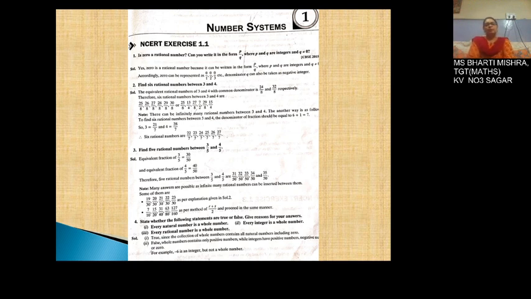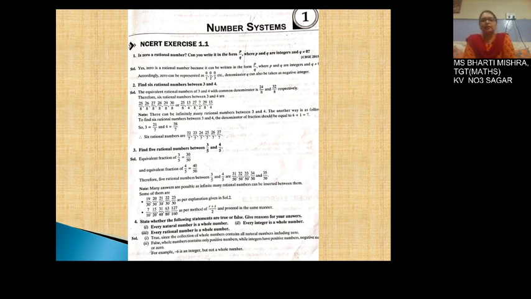Now we want to find 5 rational numbers between 3 upon 5 and 4 upon 5. So having the denominators as 50, you can write the counting between 30 and 40. You will get 9 numbers, that is 31, 32, 33 till 39. You can select any 5 and write the 5 rational numbers in between.